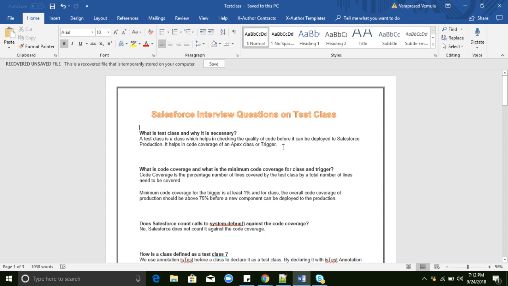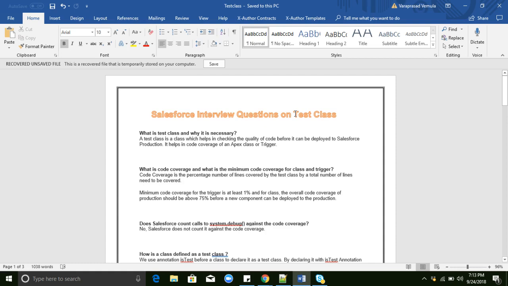Why are we writing test classes? Whatever functionality we have written in the classes and triggers, we need to test whether that functionality is working properly or not. We can test that functionality with Salesforce test classes. That's the reason we write test classes, and they are mandatory for deployment. To deploy our classes or metadata, we need 75% code coverage.